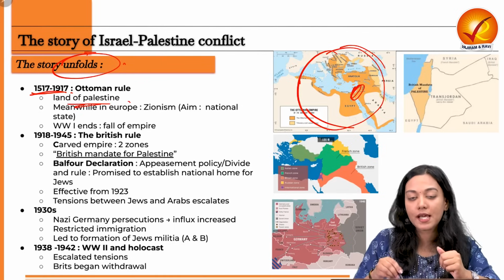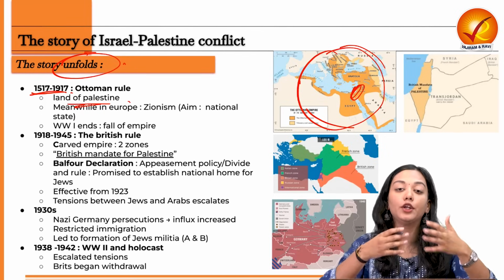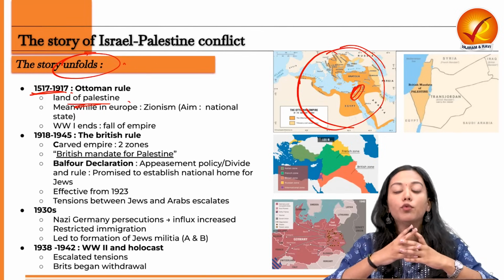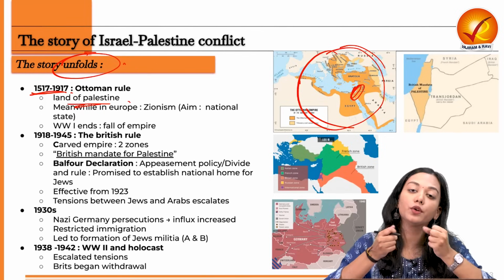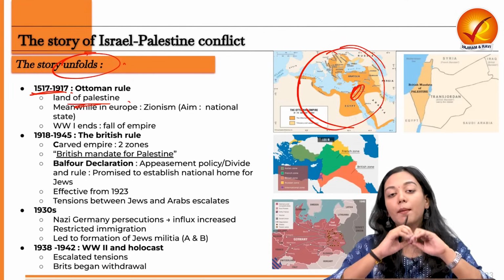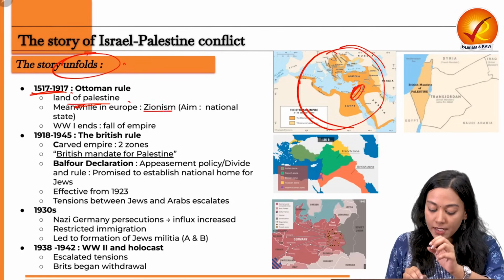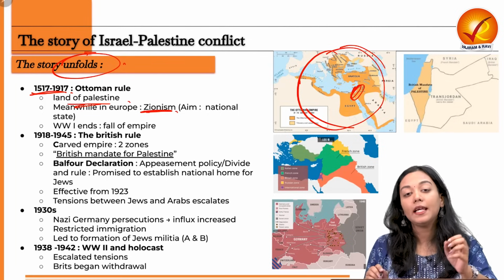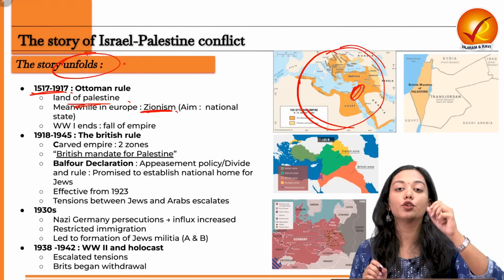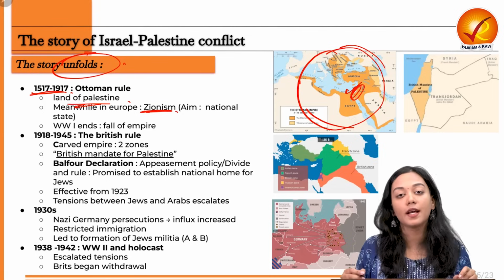And meanwhile, what is happening in Europe? Because a lot of Jews had fled into Europe, they want to come back now. They want to contribute to their own economy. They want to visit their ancient motherland. So a movement will start in Europe, especially in the Russian part, known as the movement of Zionism. It aims to create a national state for the Jews in their own ancient homeland of Israel.